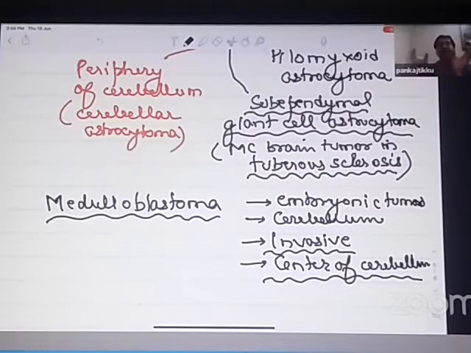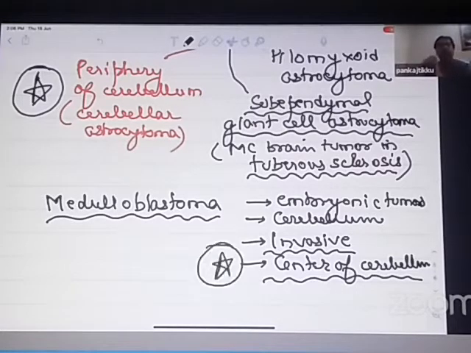Because if it is arising from the peripheries of the cerebellum, it is likely to be an astrocytoma. It is not likely to be a medulloblastoma. Medulloblastomas usually arise from the center of the cerebellum and are known to have very poor prognosis. So if there is a brain tumor which appears to be arising from the vermis, from the center of the cerebellum, it will have very poor prognosis because it is likely to be a medulloblastoma.